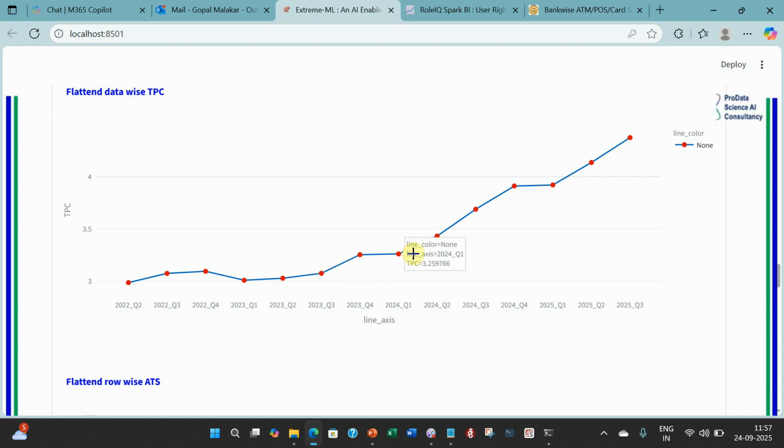But from here it started increasing, and I think this is the time of 23 quarter four, when UPI transactions were partially allowed on credit cards, and that's why you start seeing it here. It was in the range of 3.2, and 4.3 is here. So I am assuming that as of today almost one third of transactions are happening on UPI.